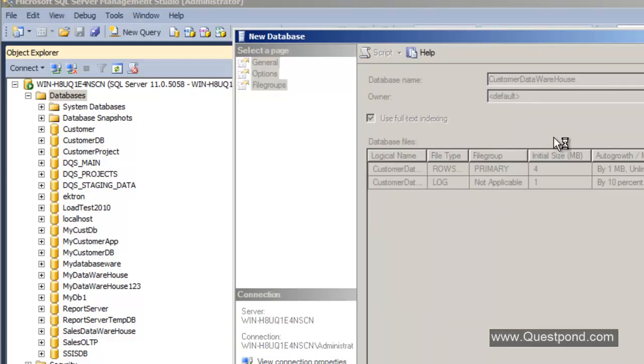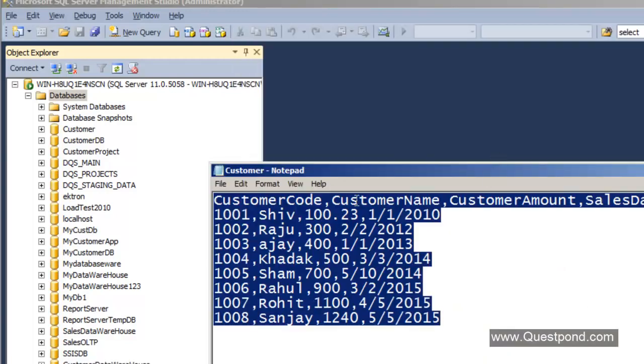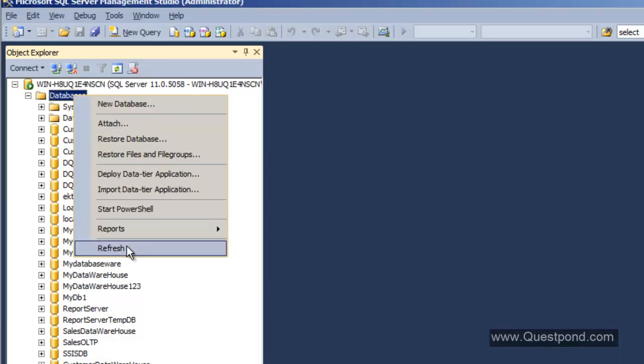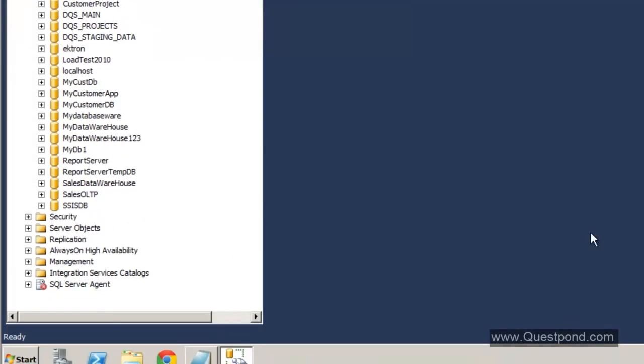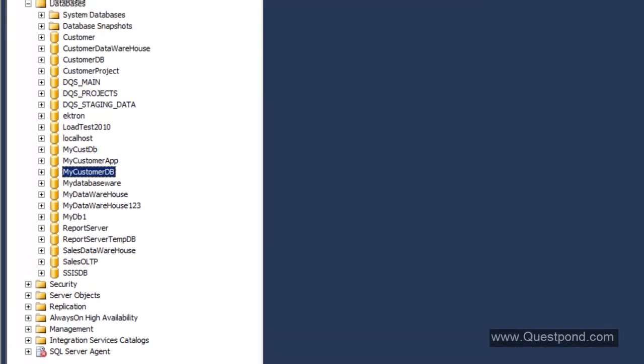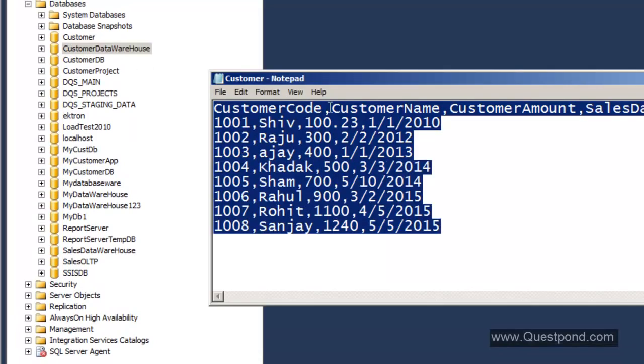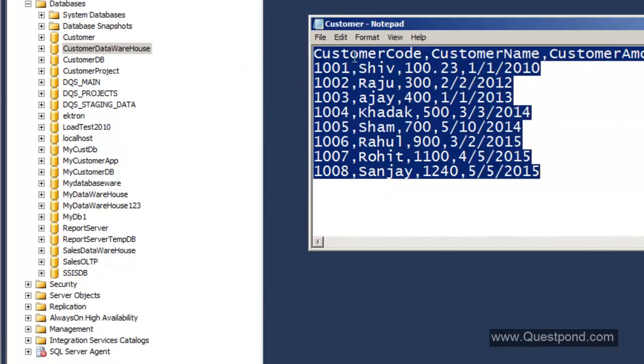So now the goal is that we need to upload this CSV file into our customer data warehouse. If you go to the databases here, you can see we have the customer data warehouse. Our goal is to load this CSV file into it. If you remember, the first stage in our BI life cycle, which loads the data into the data warehouse, is ETL, and in order to do ETL, we need to create an SSIS project.